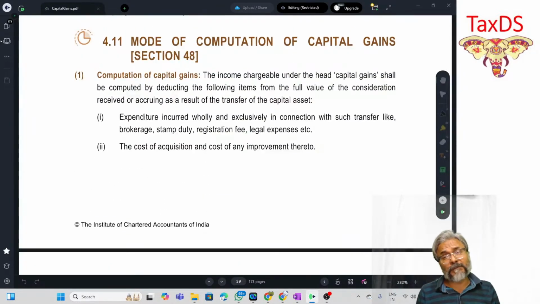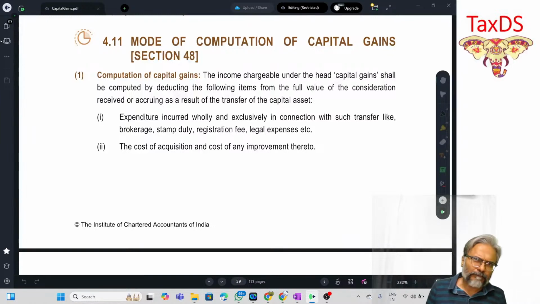Now, one of the most important amendments, or may I say a historical amendment, in the head capital gains, as you all are aware, is that the indexation benefit has been taken away. That becomes one of the most critical aspects of capital gains, because if an asset is a long-term capital asset, then the long-term capital gains will be computed without the benefit of indexation.